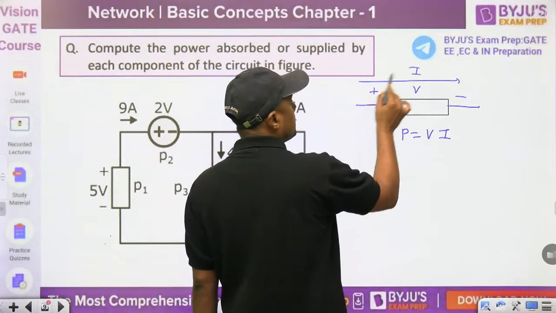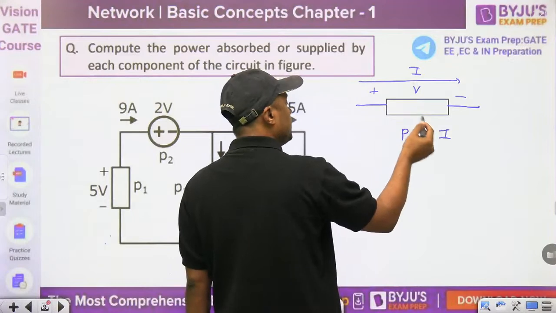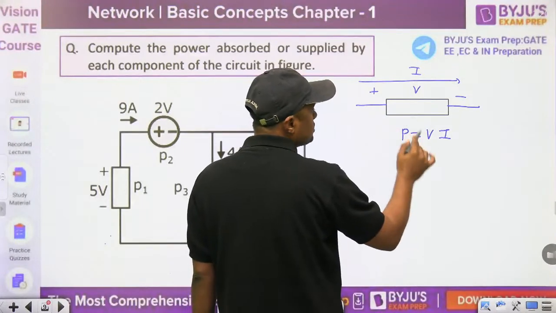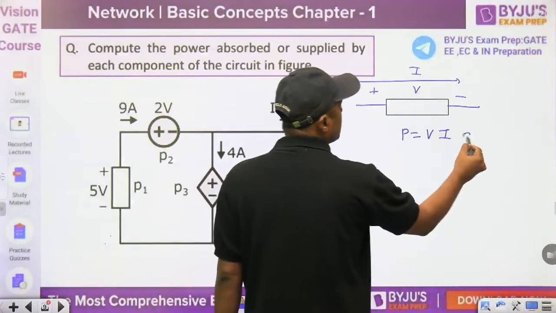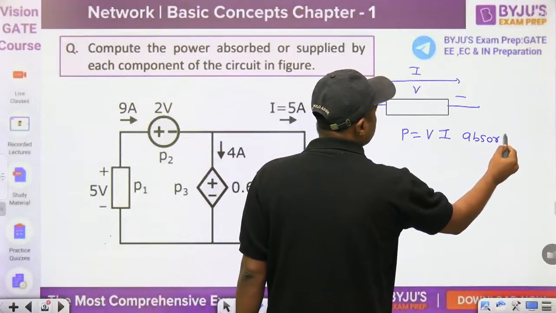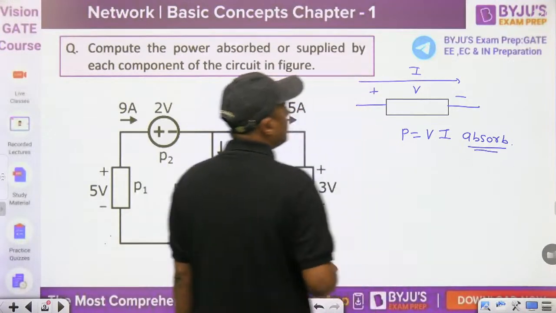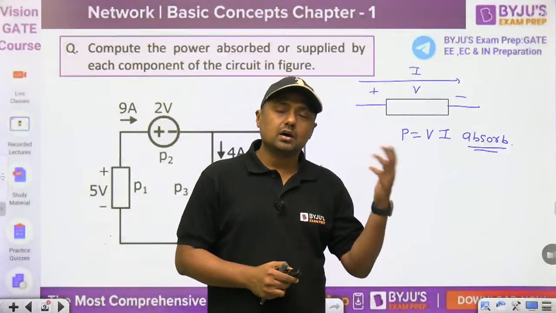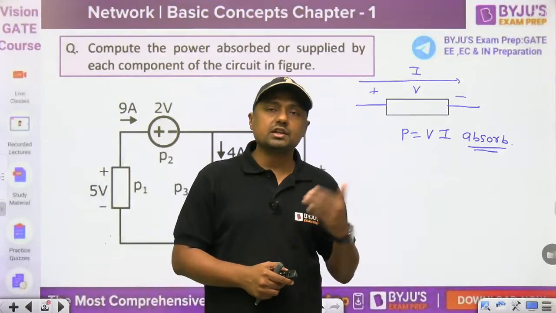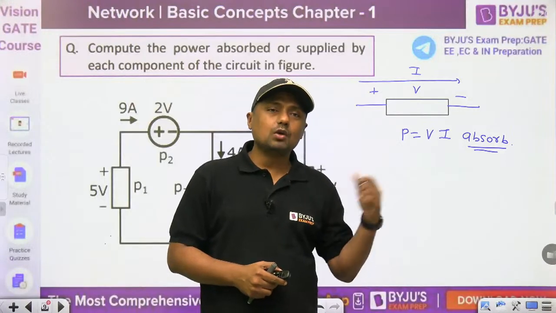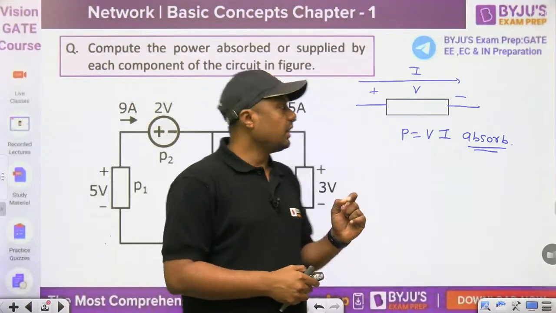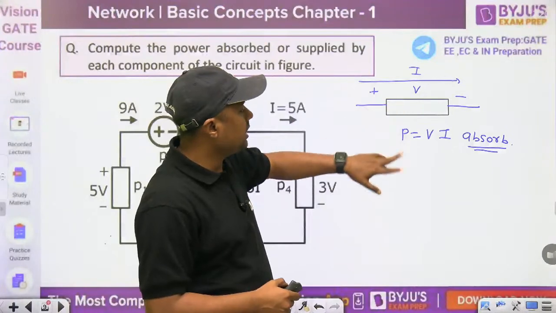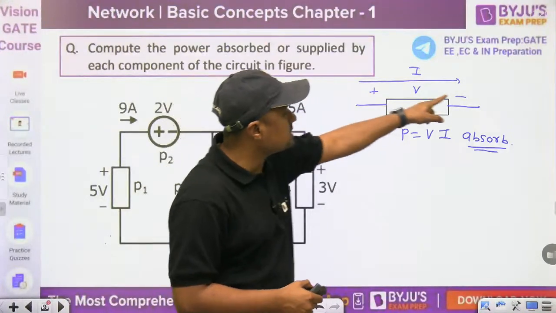Current enters through the plus, leaves the minus, we are getting the power positive, then this is called power absorbed by this element. Power absorbed or dissipated. If it is a resistor, then it is called dissipated, or if it is an inductor or capacitor, because energy will be stored, that's why we are using the word absorb, right? This is absorbed by that particular element, V into I. Current enters through the plus, leaves the minus.